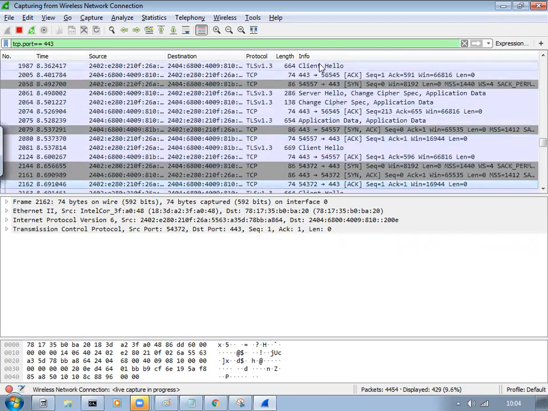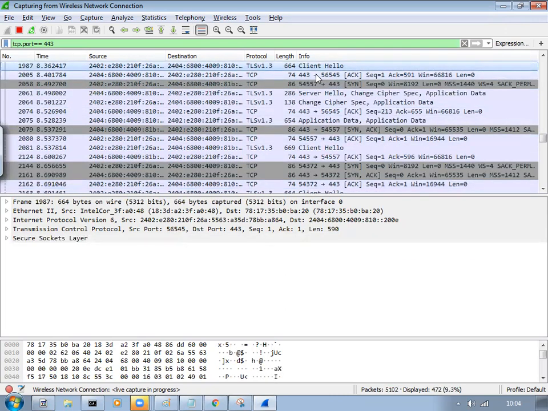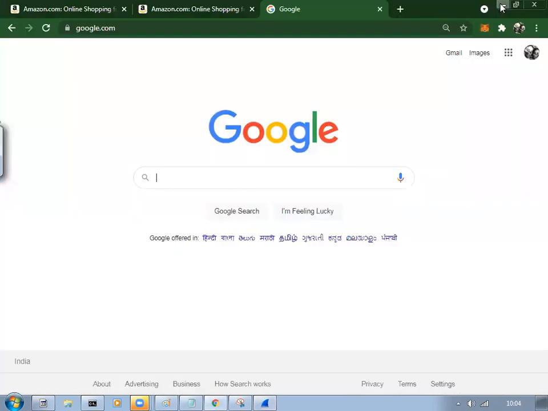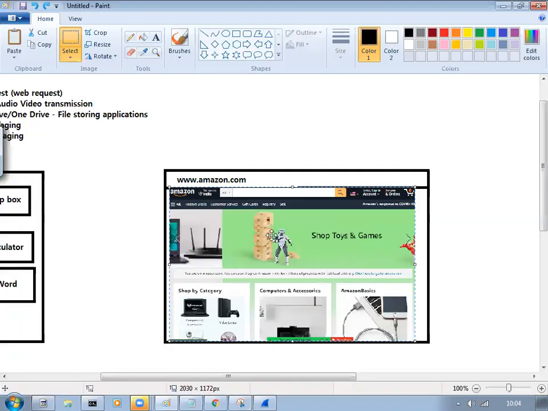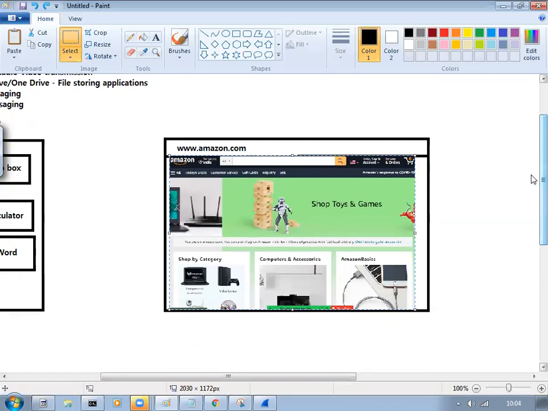There are a lot of exchanges happening. The client is sending some data to the server, meaning our application is sending data to the server, and the server is sending some data to us. We don't need to fear all those things. Step by step we are learning, but the thing you have to remember is that constant communication will always be happening between the client and server, and then you will ultimately get this web page back successfully. Within that fraction of a second, maybe tens or 20 messages might have transferred between the client and the server.